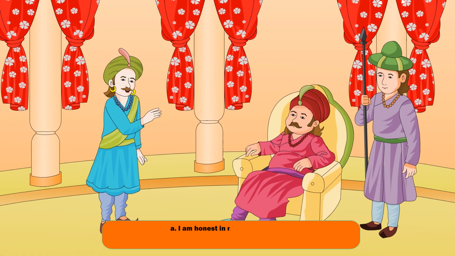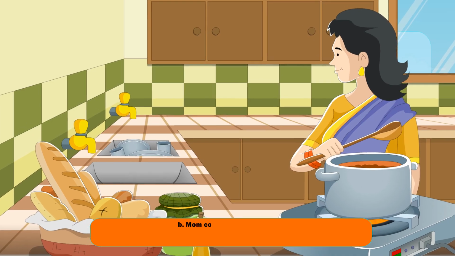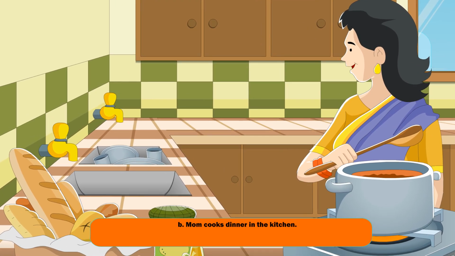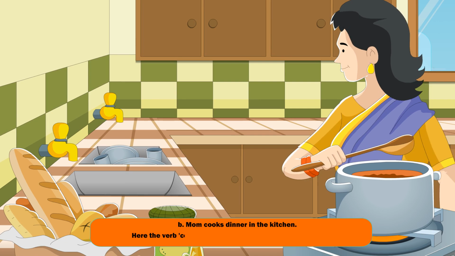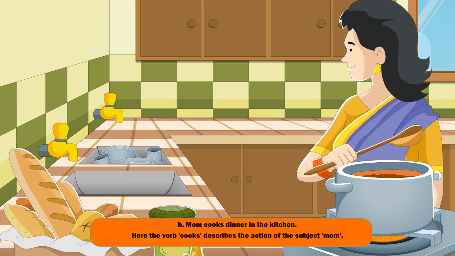A. I am honest in my work and deed. Here the verb am indicates the being or existence of the subject I. B. Mom cooks dinner in the kitchen. Here the verb cooks describes the action of the subject mom.